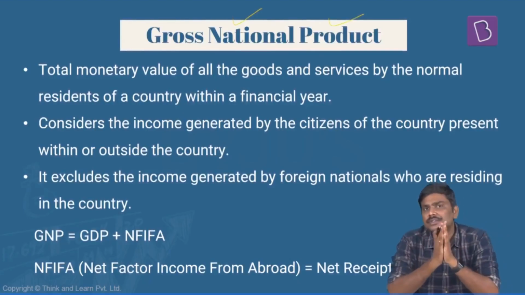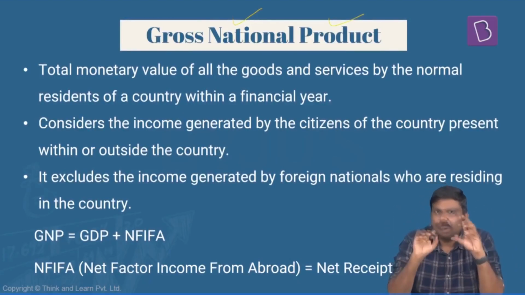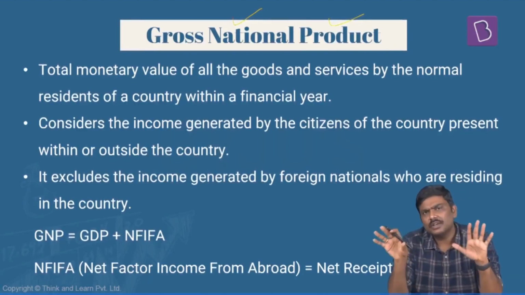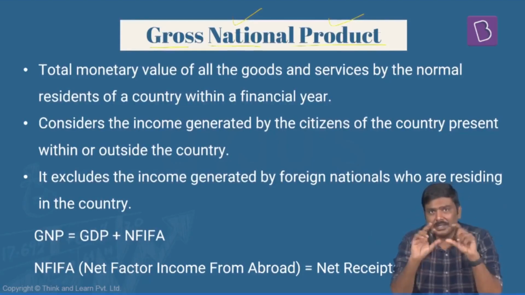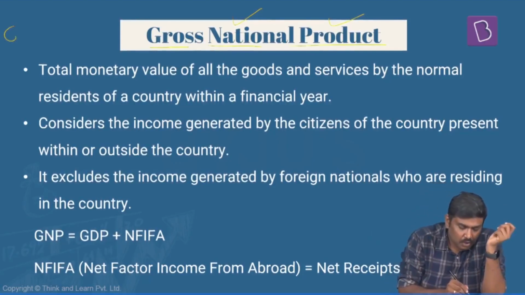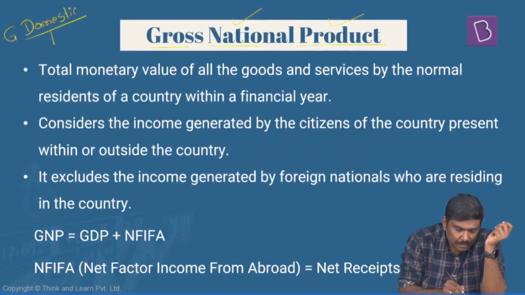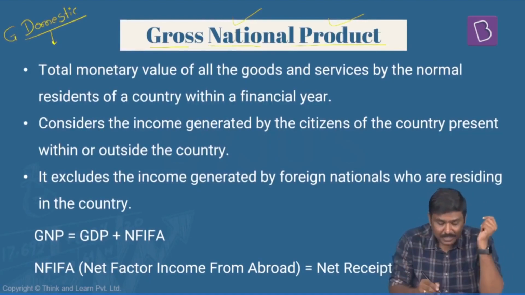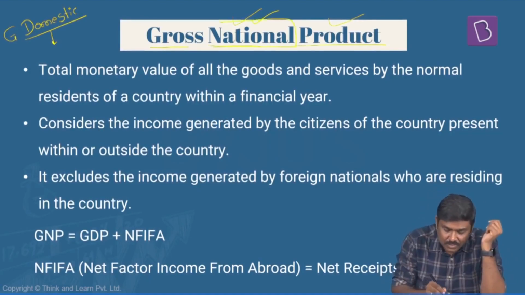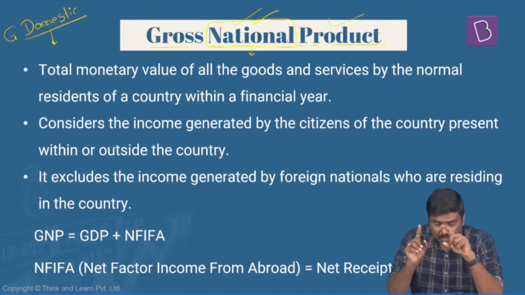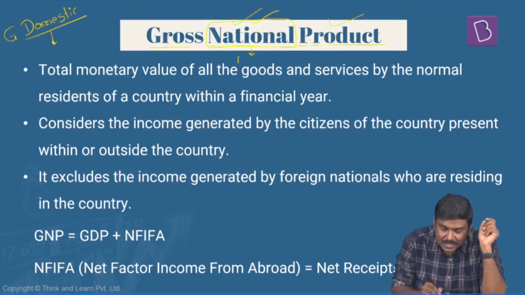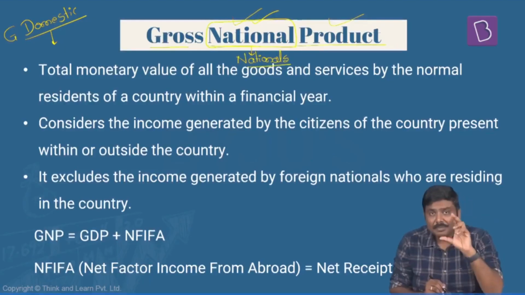Now, first and foremost, understand this. When we discuss GDP, what is the concept? What is the total market value of goods and services which are produced in India? But in the context of gross national product, understand the concept here. In case of gross domestic product, focus on the second term here, domestic. So the production should have happened in the Indian territory. Whereas in case of gross national product, again focus on the second term here. National simply means the goods and services which are supposed to be produced by the nationals of a particular country or residents of a particular country. So that is the basic idea here.